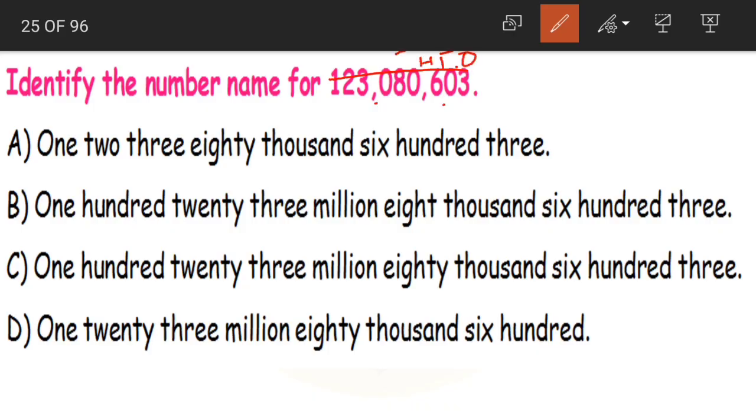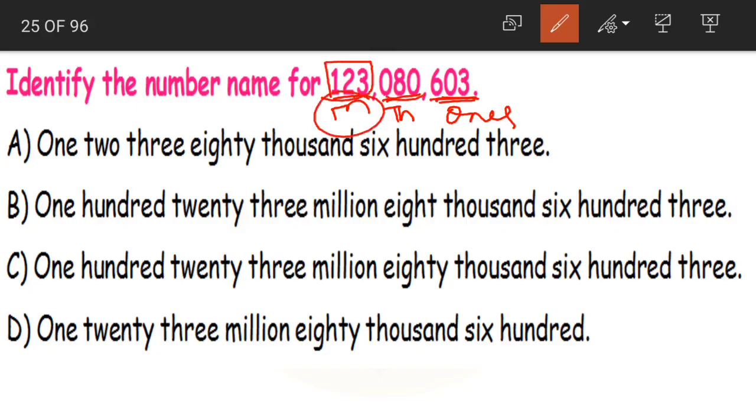Ones, tens, hundreds, thousands, 10,000s, 100,000s, or simply what we can do, how do we read the number names, children? Depending on their periods, right? So these 3 digits are in the ones period, then we have the thousands period and then we have the millions period. Yes or no? Yes.